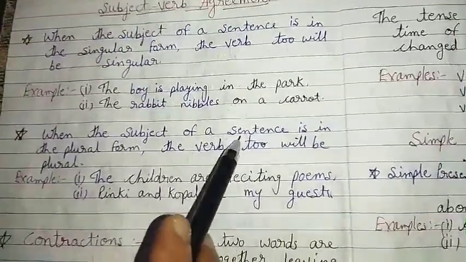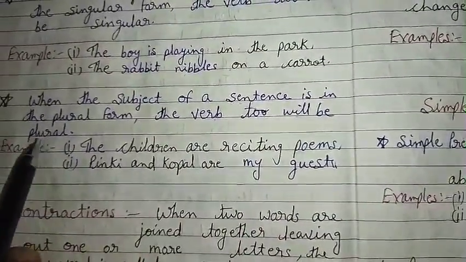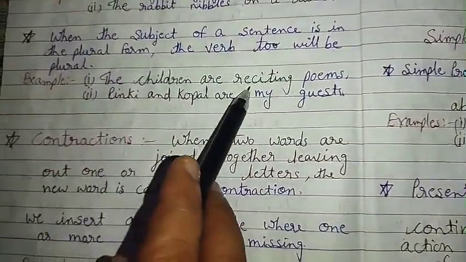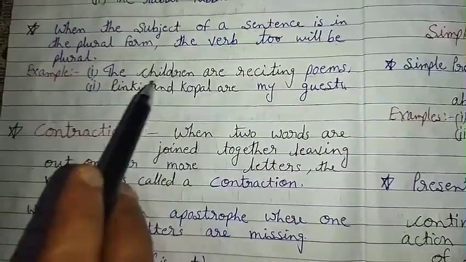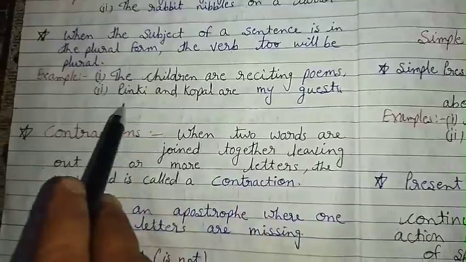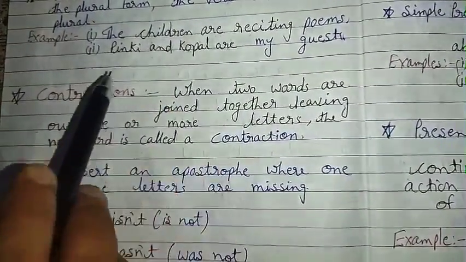When the subject of a sentence is in the plural form, the verb too will be plural. Example, the children are reciting poems. Children, plural, so the verb is also plural. Pinky and Kopal are my guests. Pinky and Kopal, plural subject, so the verb will also be plural.